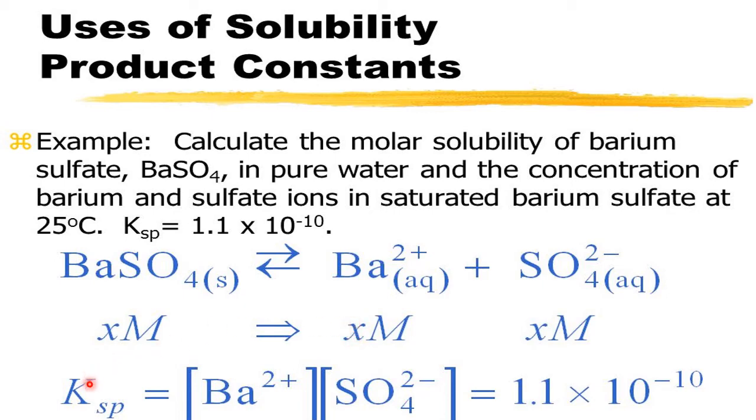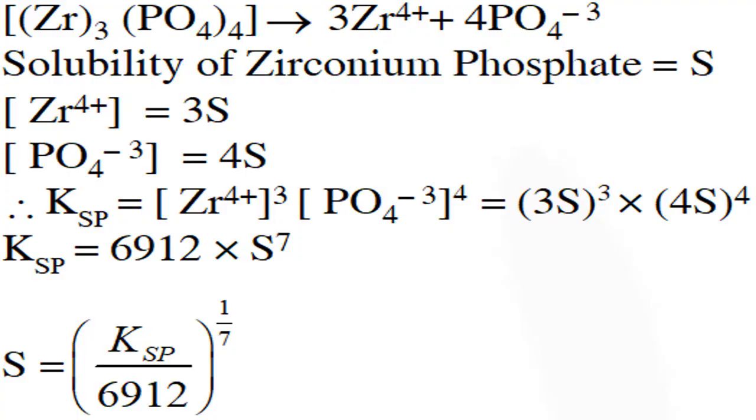So then what is the KSP? This is the formula we know already. So what is the answer for this one? 1.1, it is the data given. That means the solubility product of barium sulfate is 1.1 into 10 to the power minus 10, by taking their concentrations. This is done experimentally.